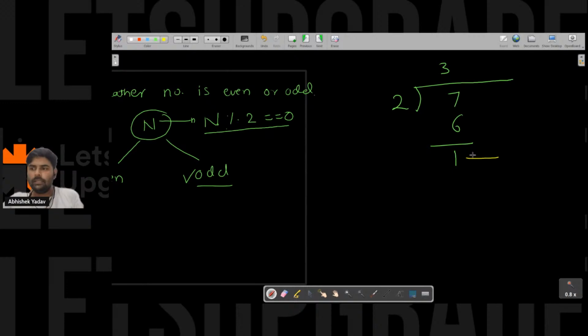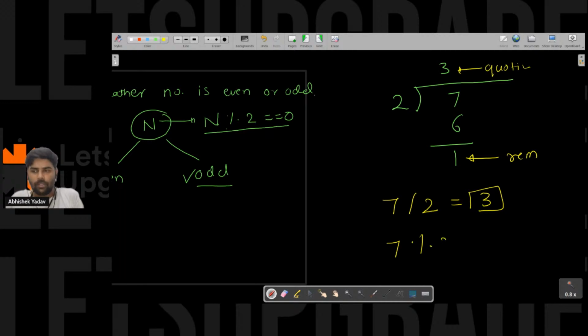This is the remainder, and this is the quotient, right? So in a computer, if I want the quotient, then I have to write 7 divided by 2. This will give me the quotient part, that is 3. If I want the remainder, then I will write 7 modulo 2.